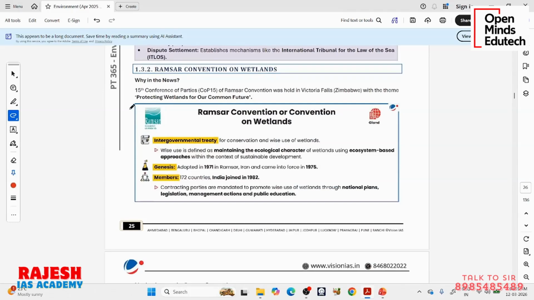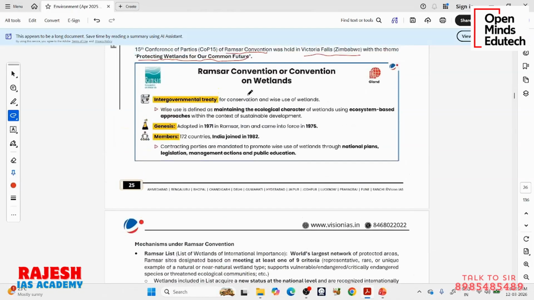So what is the news first of all? They are talking about the Ramsar Convention, a very famous convention. When the members of this convention meet, it is called the Conference of Parties, COP. The 15th such conference is happening in Victoria Falls, Zimbabwe. We know the famous Victoria Falls, and there is a town called Victoria Falls in Zimbabwe, where this COP15 is happening. The theme is protecting wetlands for our common future.